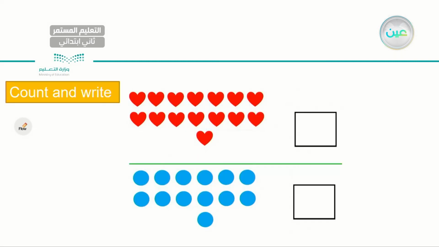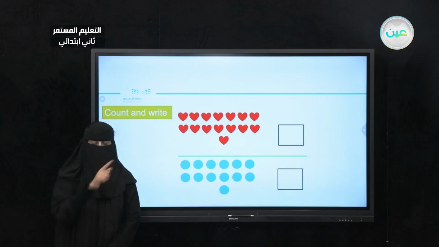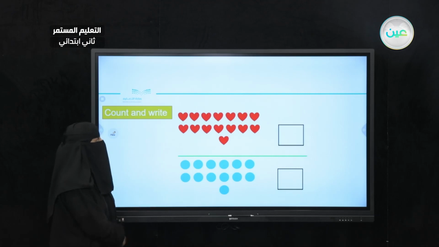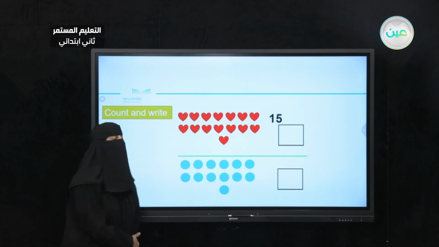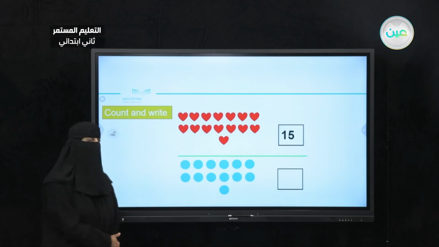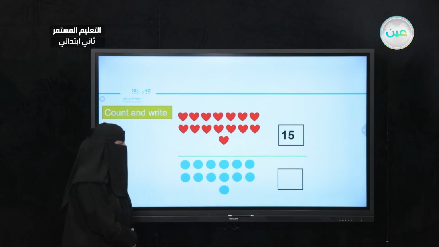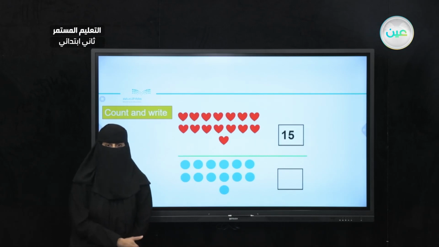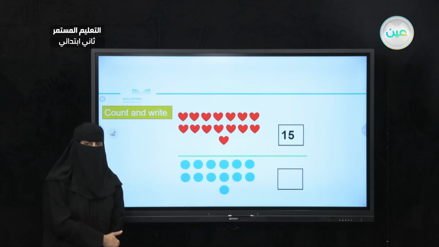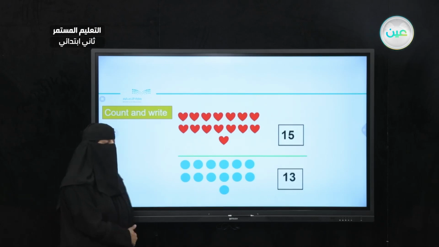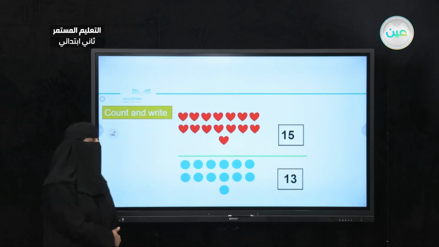Okay? Now, try to count as fast as you can. Try to count how many hearts and how many circles we have. For the hearts, I have 15 hearts. 15 hearts. Excellent. How many blue circles do we have? Try to count as fast as you can. I have 13 circles. Very good. 13 circles.